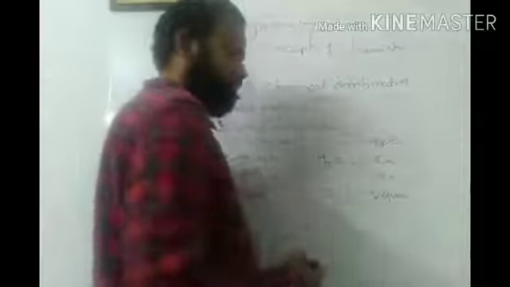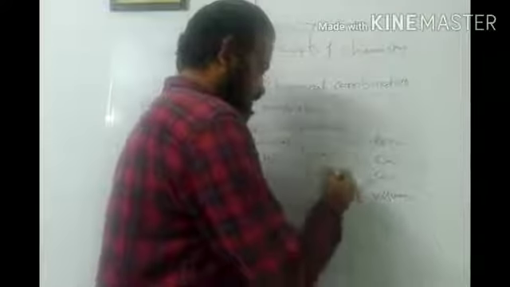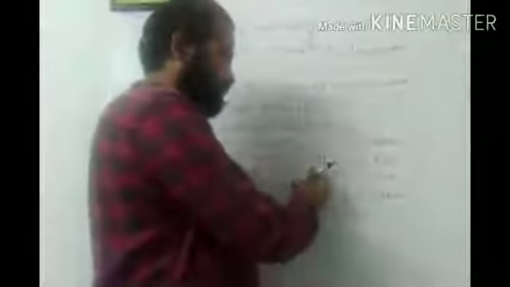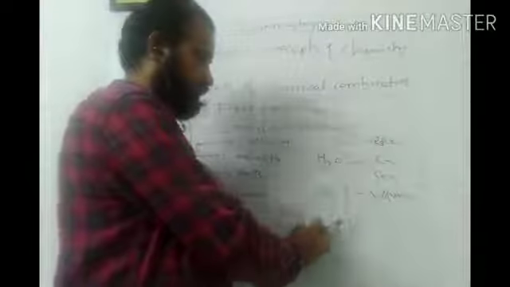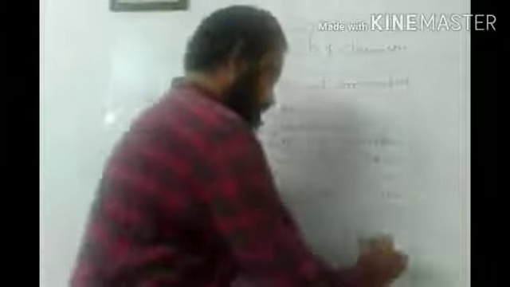By weight, oxygen has atomic mass 16, hydrogen has atomic mass 1 but 2 atoms are there, so I write 2. So 2:16, I simplify it and get 1:8. So this is by weight.